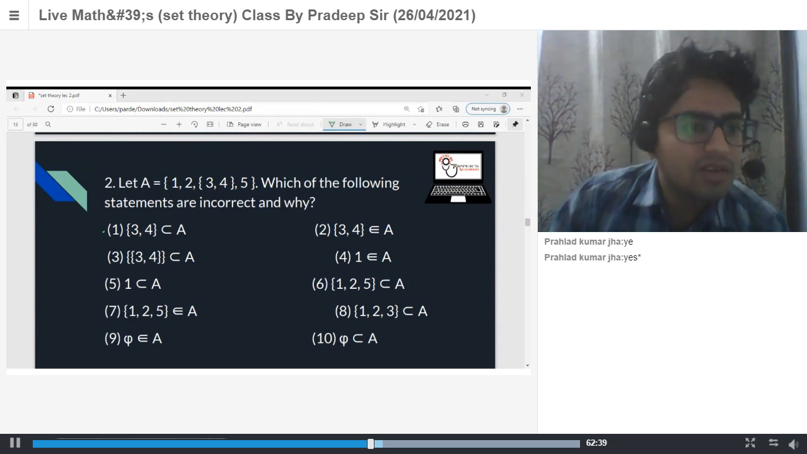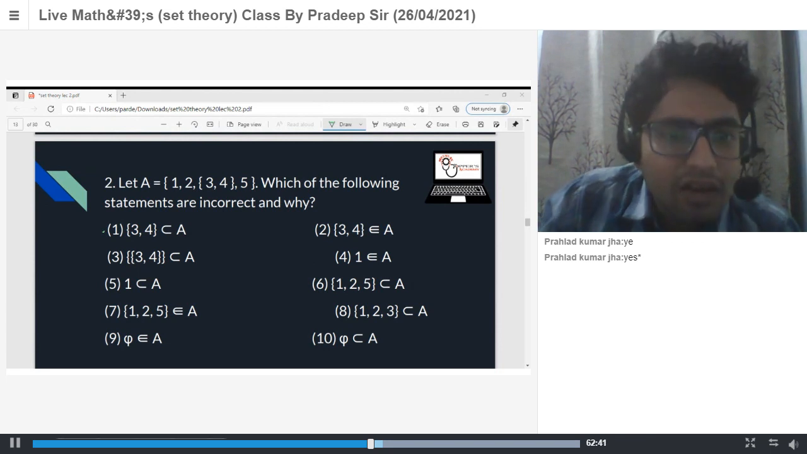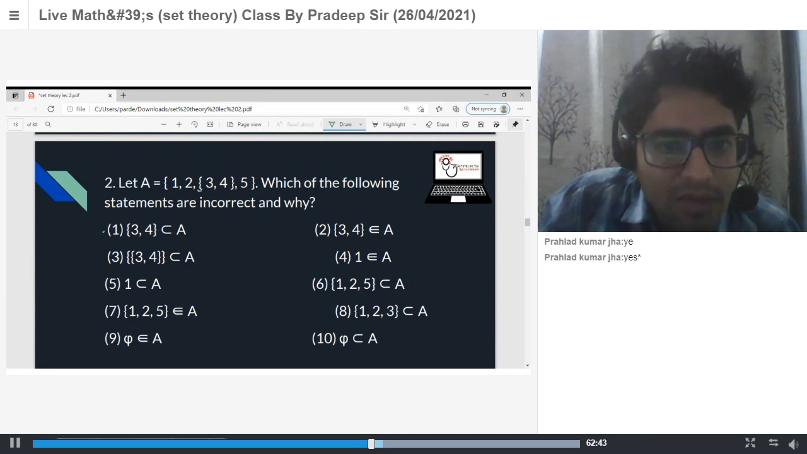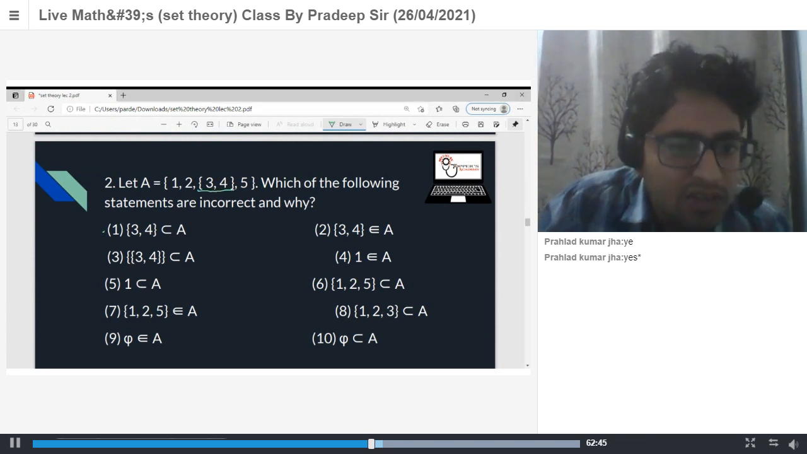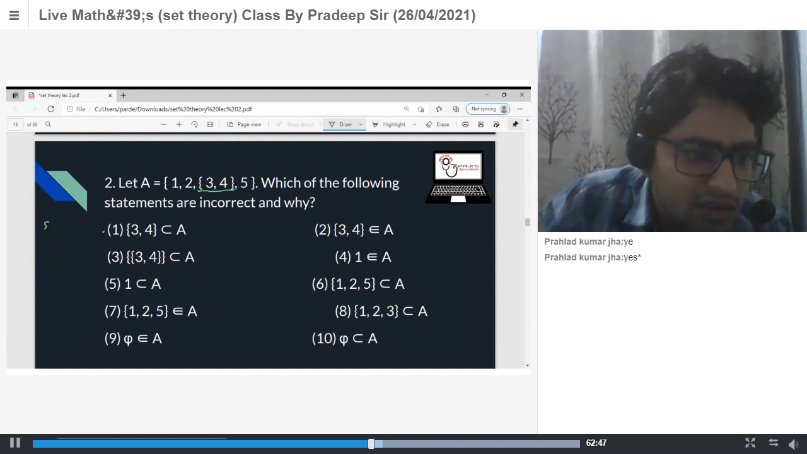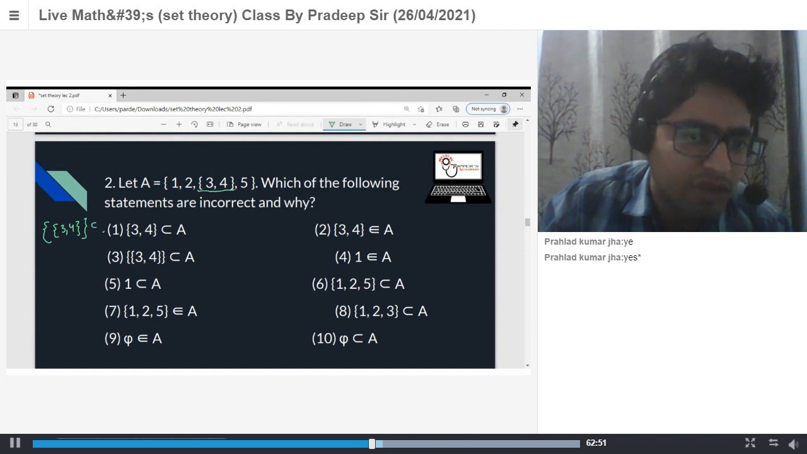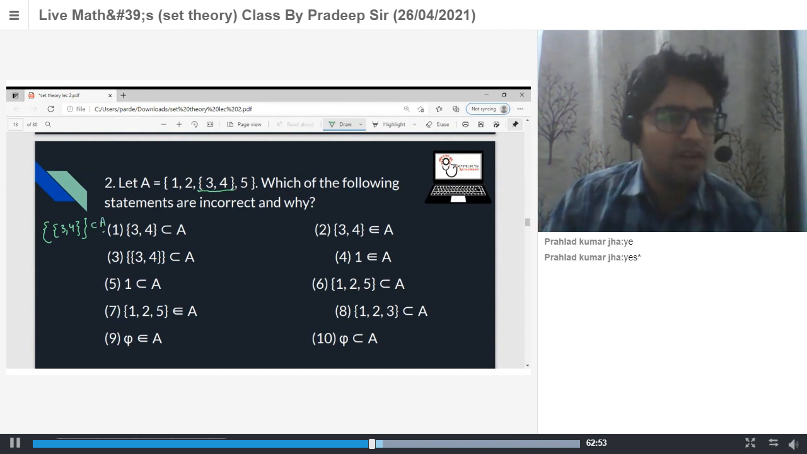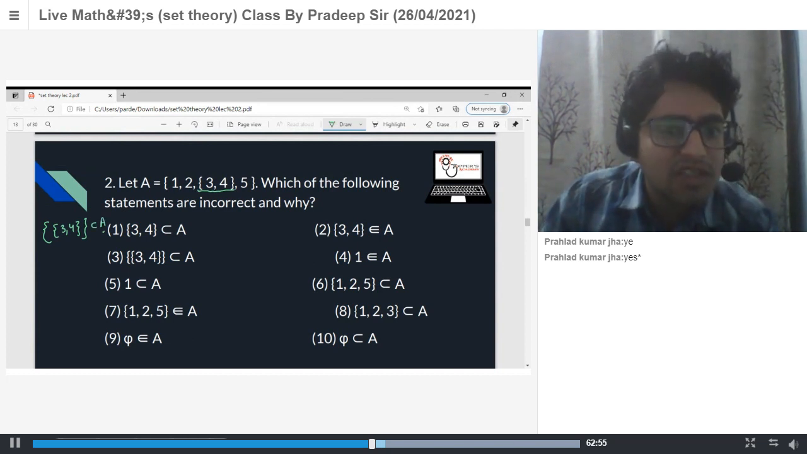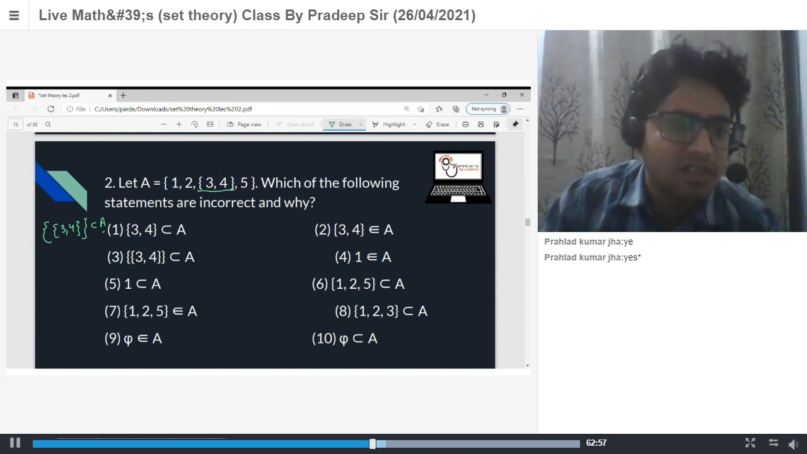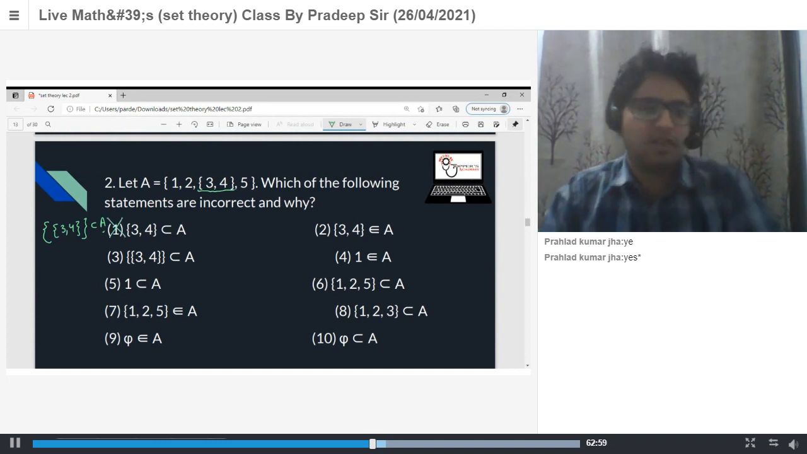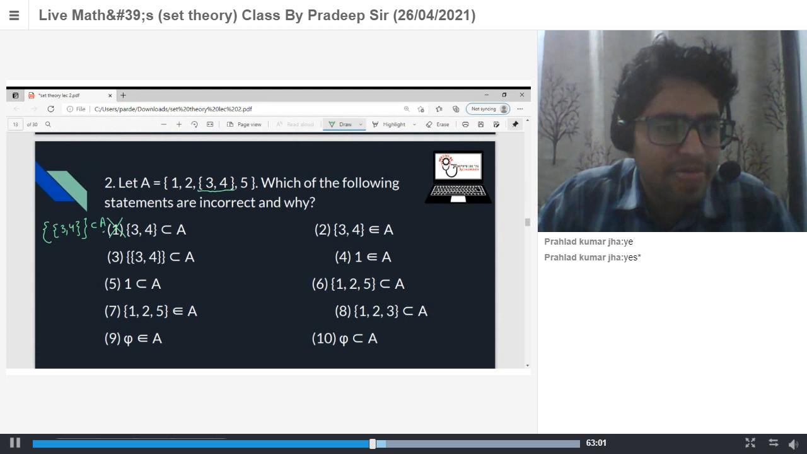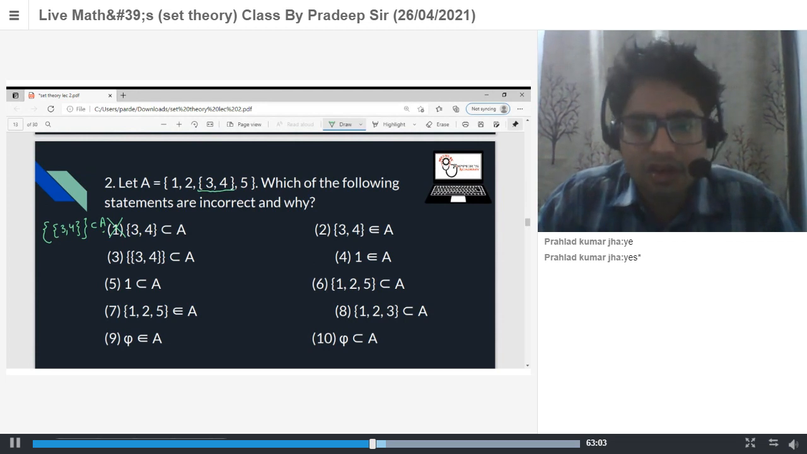Yes, Nikit. They are elements 3, 4. So this is not a subset. Subset is what? Subset is this {3, 4} subset. This is your subset of A. But this is what? This is an element of the given set. So this is not a correct statement. Got it? Yes, sir. Next one is Dhruv.